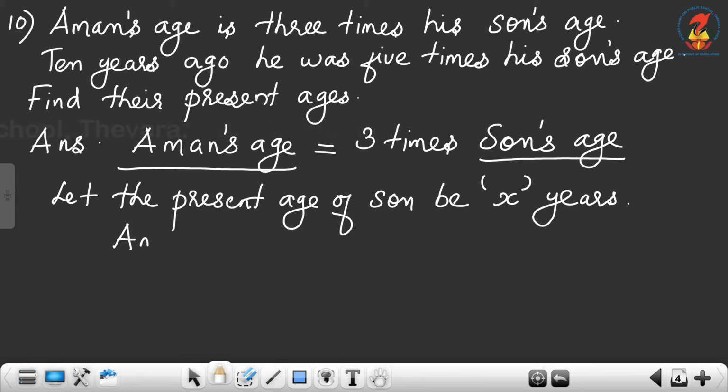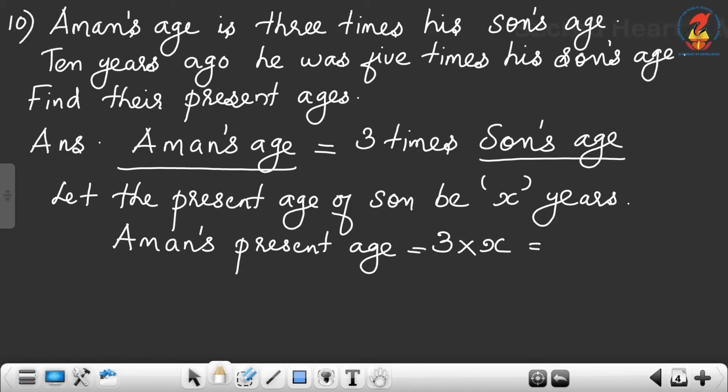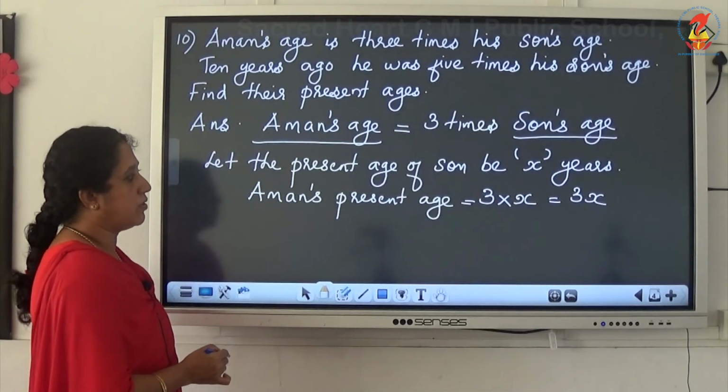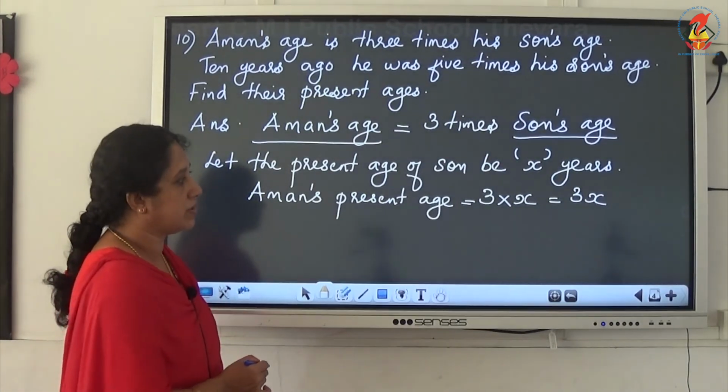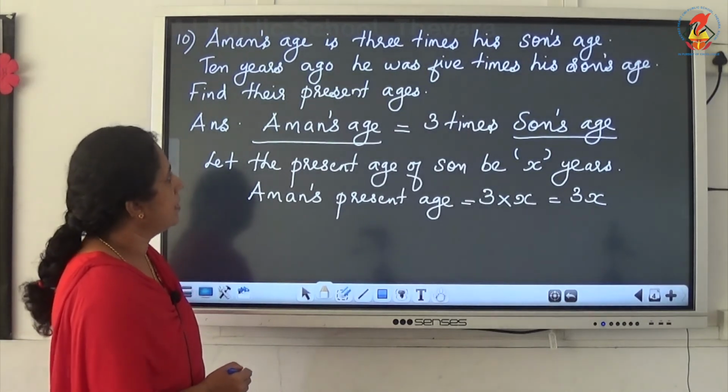Then what about Aman's age? Aman's present age is equal to 3 times son's age. That means 3 into son's age. Son's age is x, 3 into x. So we can write it as 3x. Now we got the ages of Aman and Aman's son in terms of the variable x.